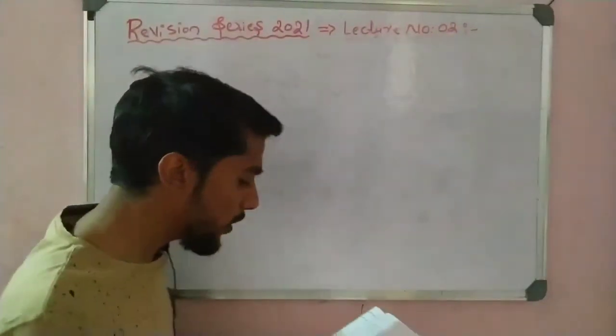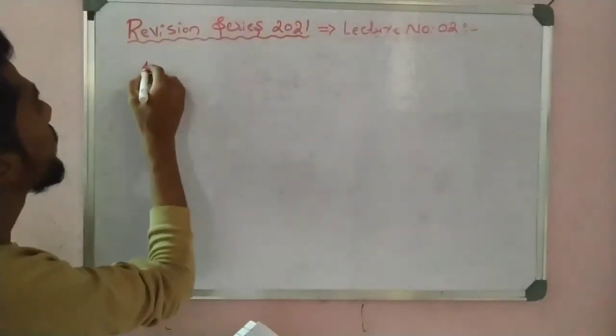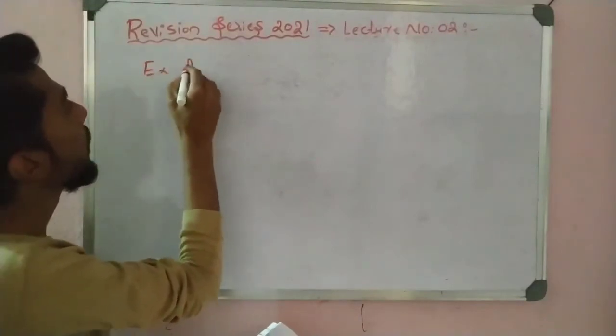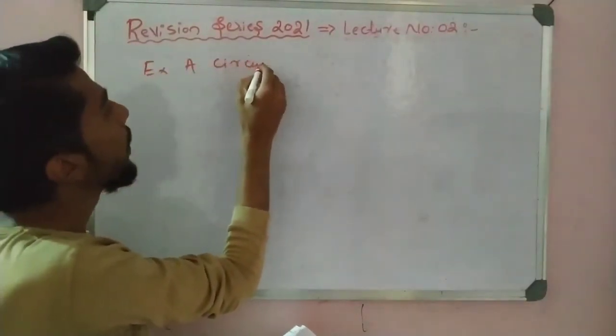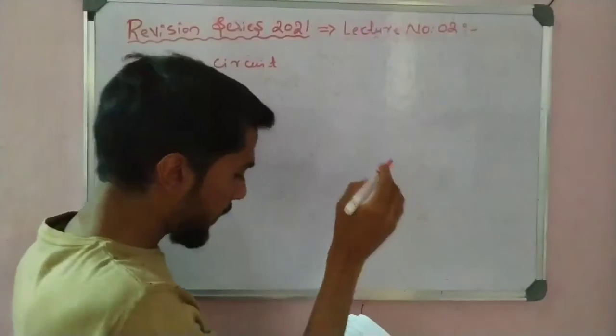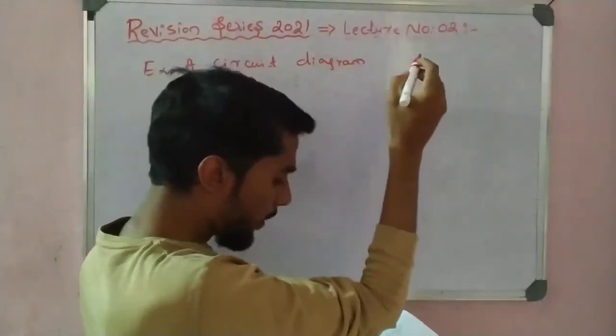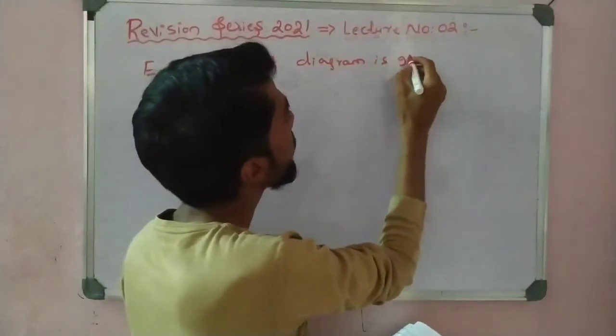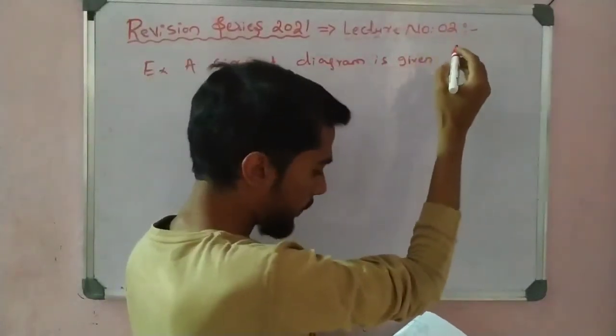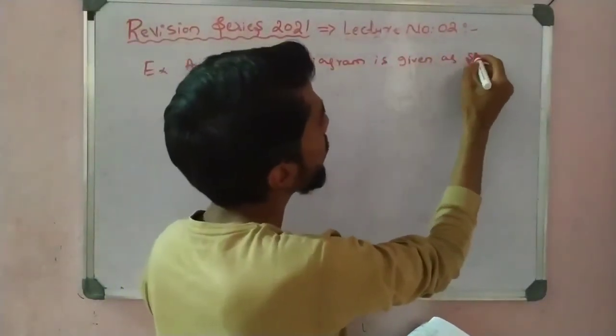The question is, a circuit diagram is given as shown below.